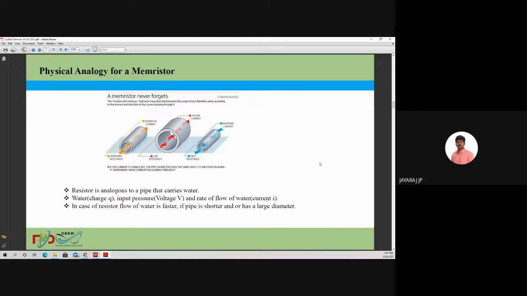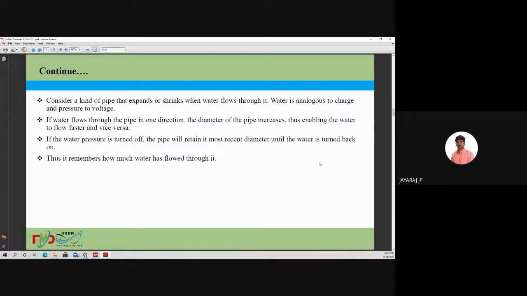Also, the physical analogy of a memristor is like water flowing through a special kind of pipe. Here the pipe expands or shrinks when the water flows through it. If the water flows through the pipe in one direction, the diameter of the pipe increases, thus enabling the water to flow faster, and vice versa. When we turn off the water pressure, the pipe will retain its recent diameter until the water is turned back on.